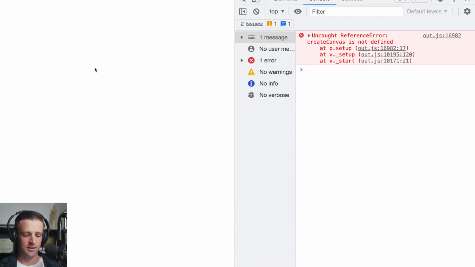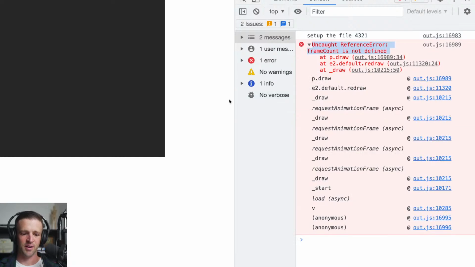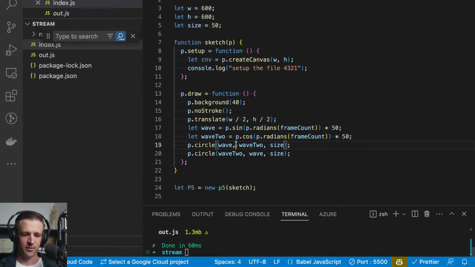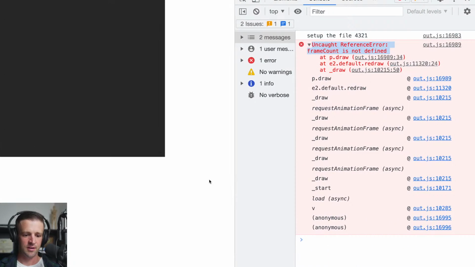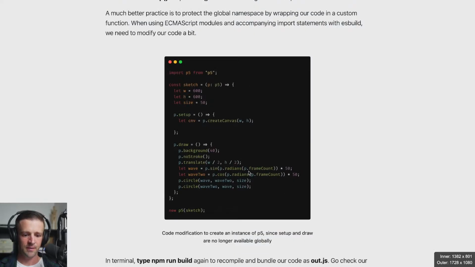And let's see what we get. Okay, setup the file at 4321. Our console log made it through, but frameCount is not defined. So there's another one. Where was I using frameCount? Yep, right here, p.frameCount. And let's save. frameCount is not defined. What am I messing up with that? I'm using frameCount here, with p dot in front of all of them.